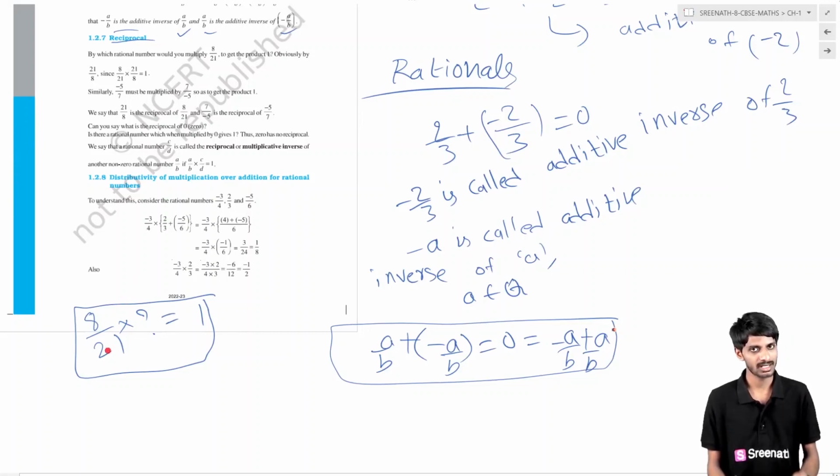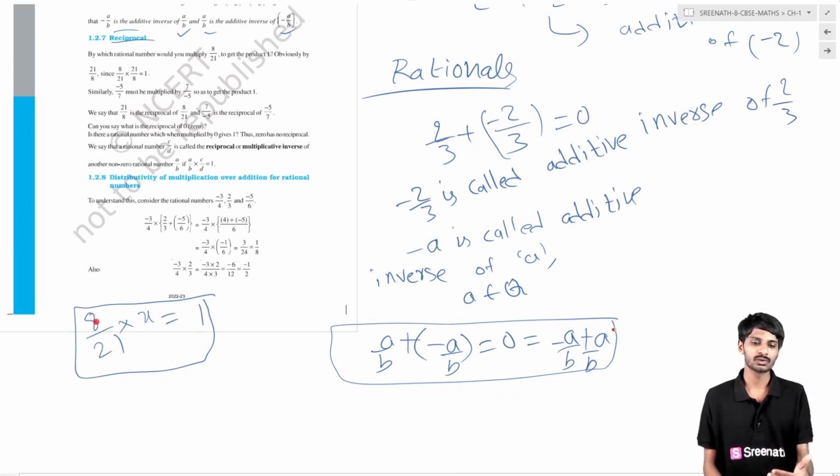Here 8 by 21 is the number, and the result after multiplication with some number, suppose it is taken as x, is 1. So 8 by 21 multiplied by x gives 1.